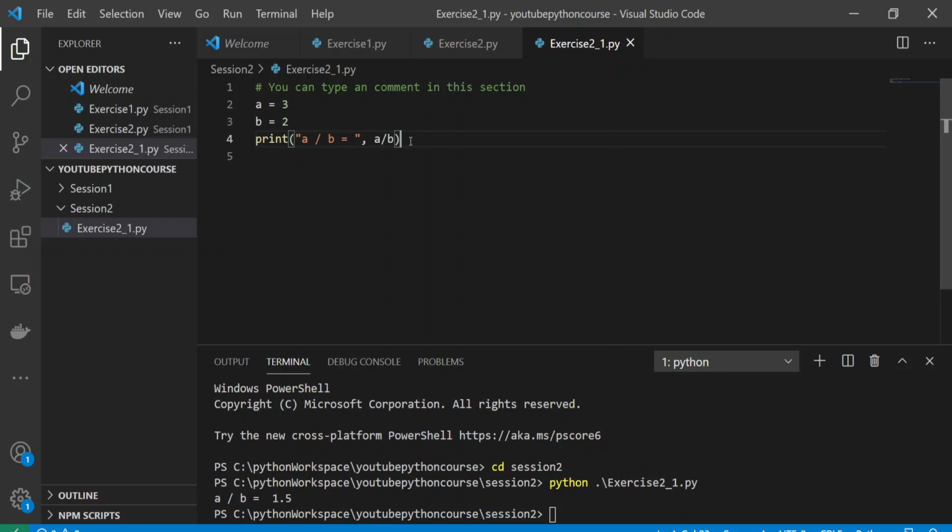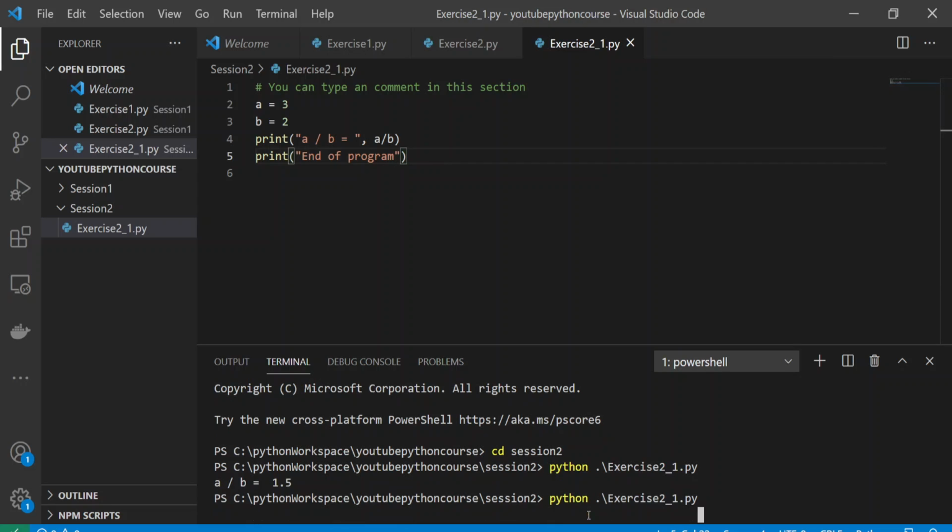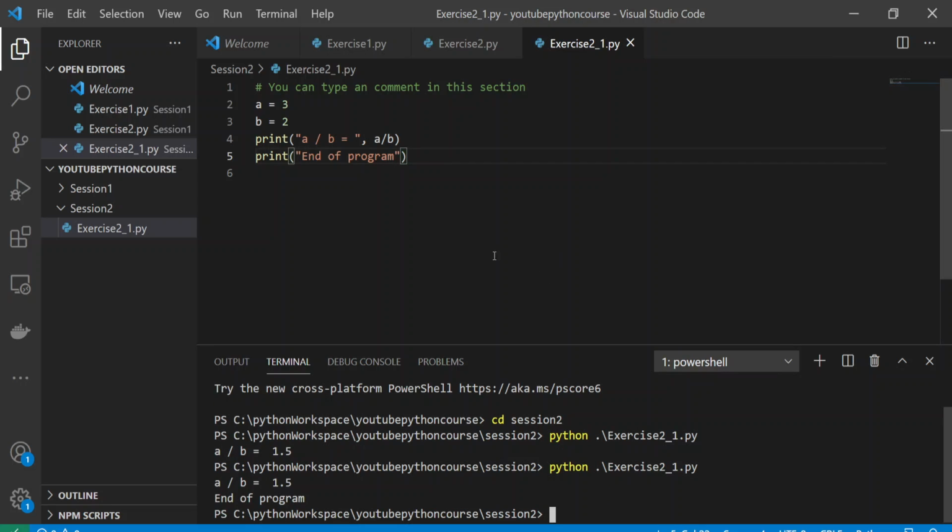Now if I want to comment this, okay. Now if I give one more print, this end of program. Okay, I want to comment this. What I will do, I'll put my cursor over here, select till the line where I want, and then I'll give control and then backslash.